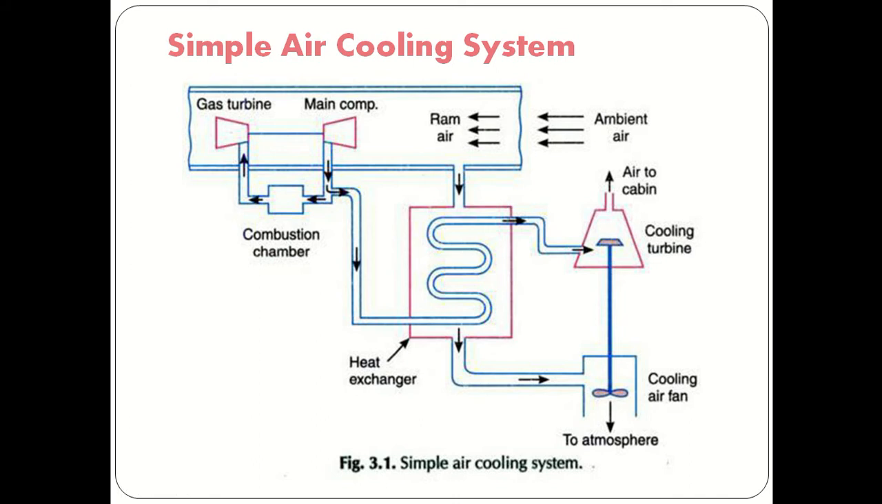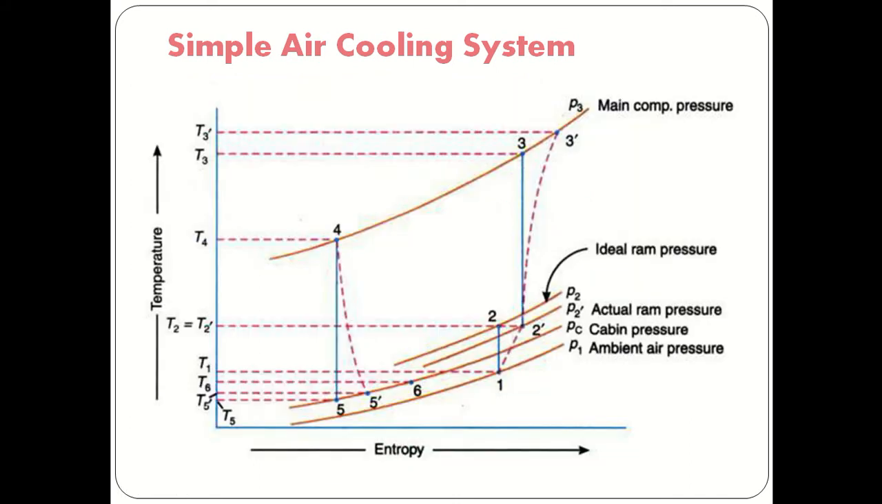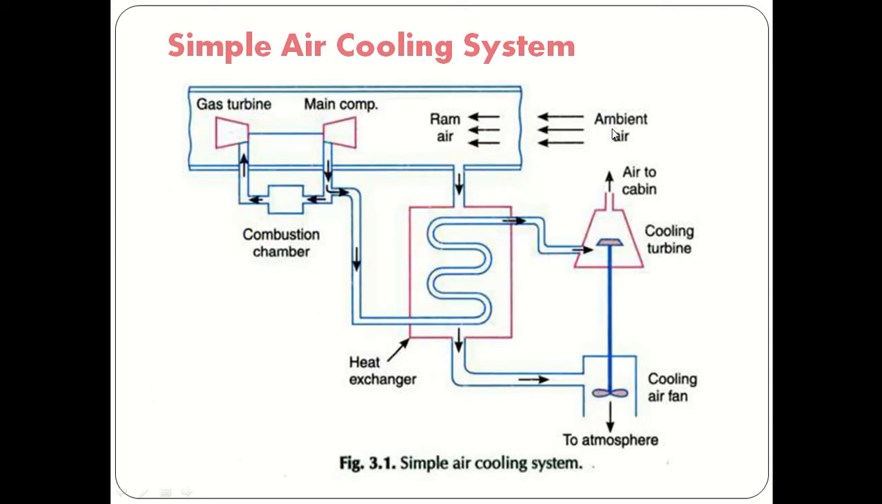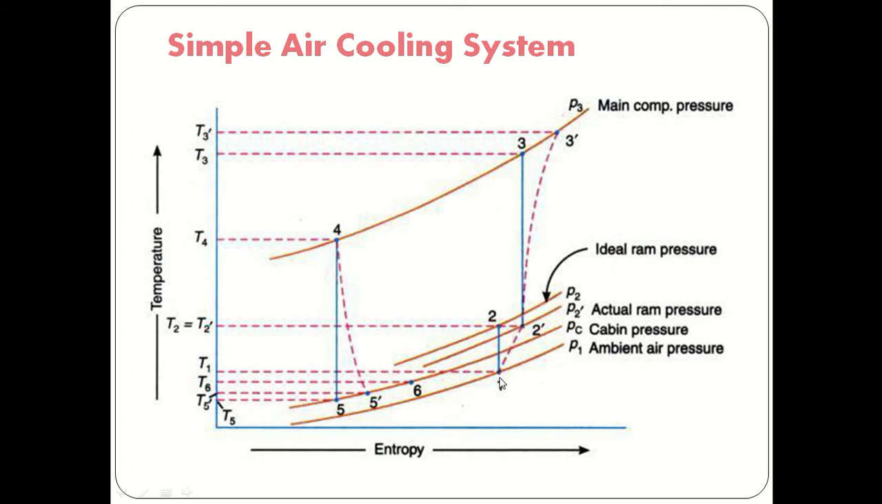Now we'll see the temperature versus entropy diagram of the simple air cooling system. We will start from point number one, which is the atmospheric air, the ambient air. 1 to 2 is the ramming process. This line P1 indicates the ambient air pressure. Then 2 is the ideal ram pressure, but due to the efficiency of the ram, we will see the actual ram pressure at 2 dash point. So 1 to 2 is the ideal ramming process, and 1 to 2 dash is the actual ramming process.